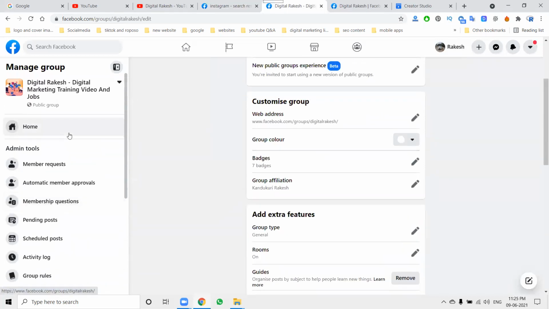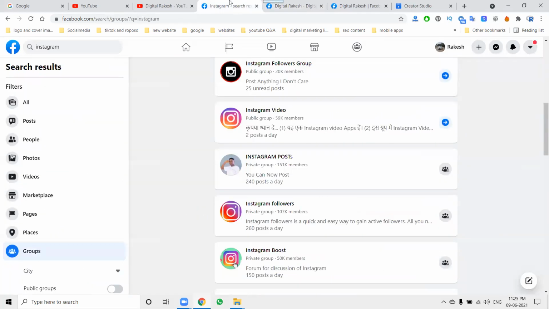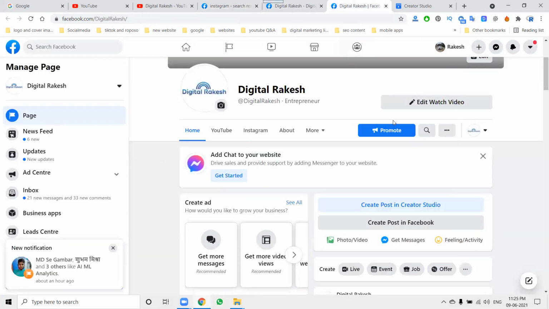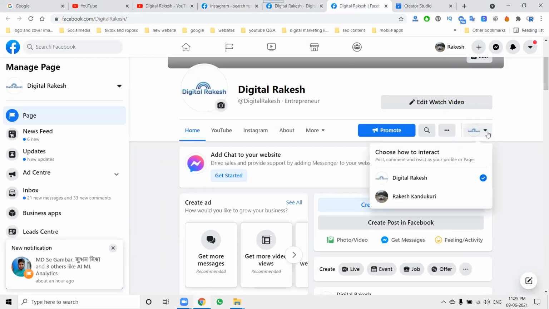So that is the reason some of the groups do not accept pages. They are created for groups only for profile purpose. So no need to worry. If you're creating for profile or page, when you're sharing, you select the option page wise or profile wise. When you select page wise, only certain groups will be eligible through page wise. If it is profile wise, however many groups you have, it will certainly support them.